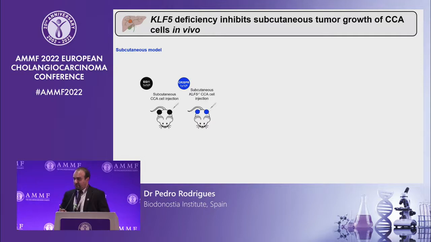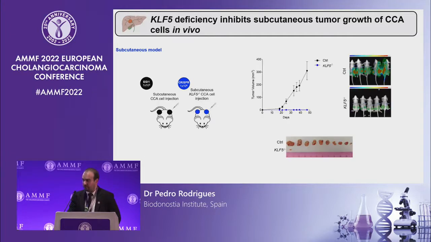So after realizing this phenotype in vitro, our next question was how do these cells behave in vivo? So we transfected these cells with a luciferase expressing vector, and then we injected these cells subcutaneously in immunodeficient mice. We measured the growth over time, and we were very happy to observe that control cells grew over time, leading to the development of very nice tumors, while KLF5 knockout cells did not develop any tumor when implanted in immunodeficient mice.